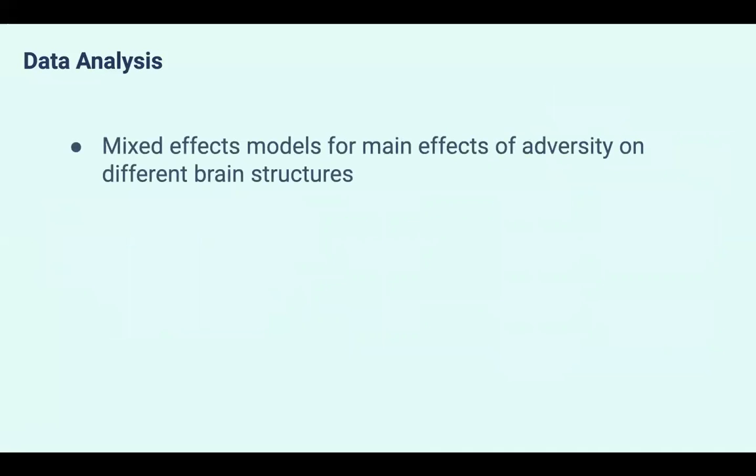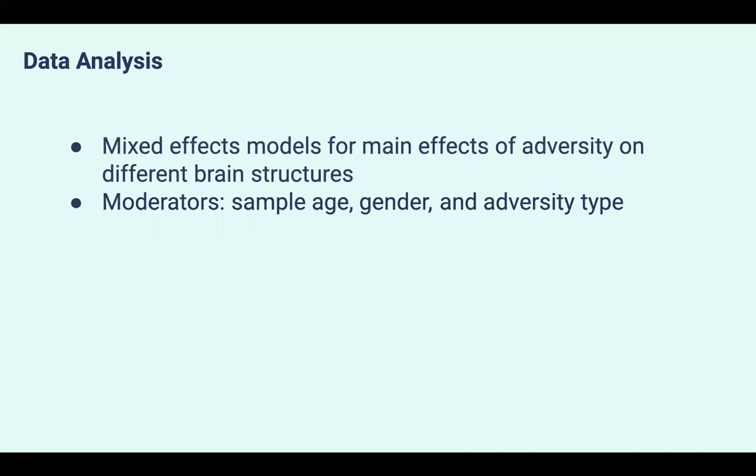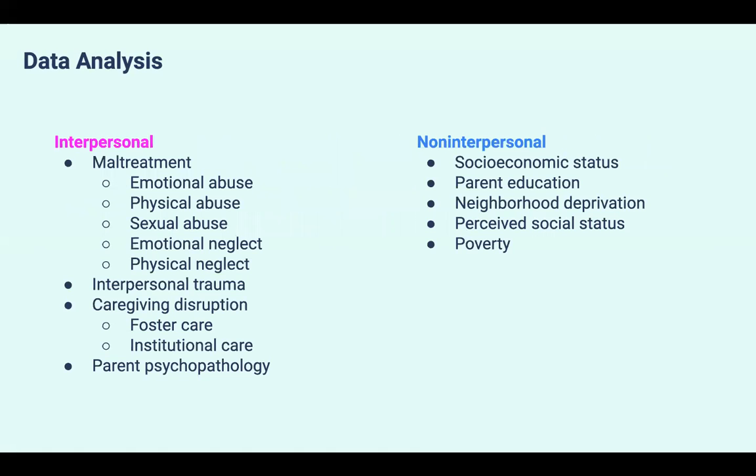Then, to analyze the data, we started with mixed effects models to look for main effects of adversity on different brain regions. For each region, we also tested for study heterogeneity, publication bias, and used leave one out analyses. We then looked at possible moderators, like age, gender, and adversity type. Specifically, one key adversity moderator we examined was interpersonal versus non-interpersonal adversity. So broadly, this means whether the adversity the child experienced directly affected their relationship with a caregiver, like maltreatment, or if it was more environmental in nature, like socioeconomic status.